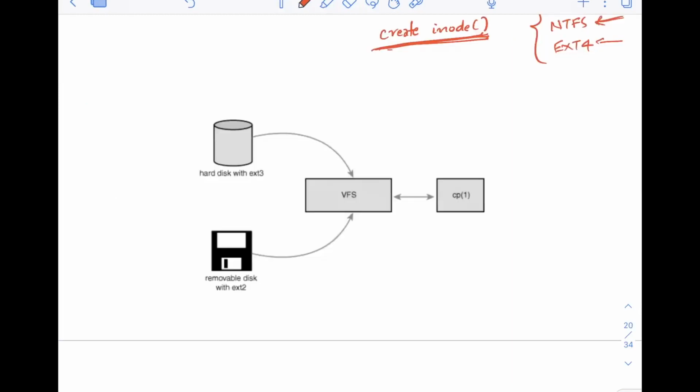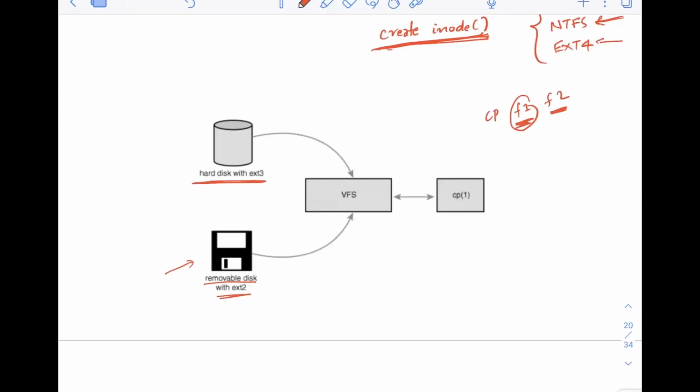Now, take this example to understand more about VFS here. So this cp, as I told, is a command in Linux used for copying files, right? The format was cp, file name 1, file name 2. This command will copy the contents of file F1 into the new file F2. Okay. So here basically, let's say you have one hard disk that is using the ext3 file system. Then you have another removable disk that is using a different ext file system. Of course, both these file systems are different.